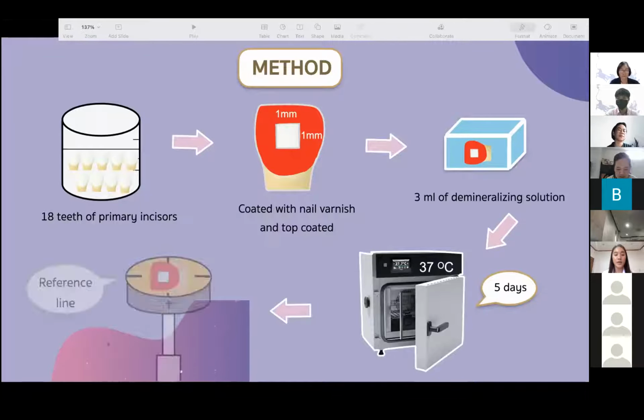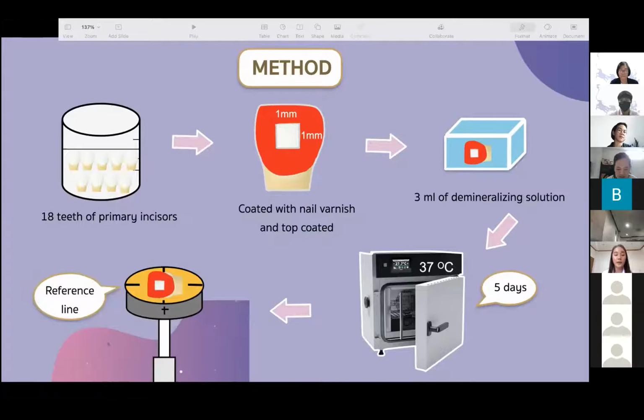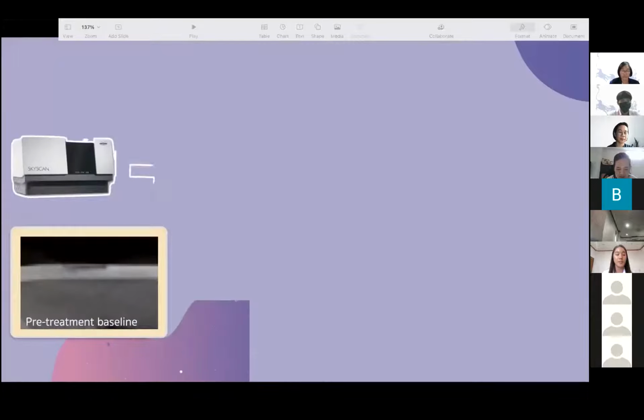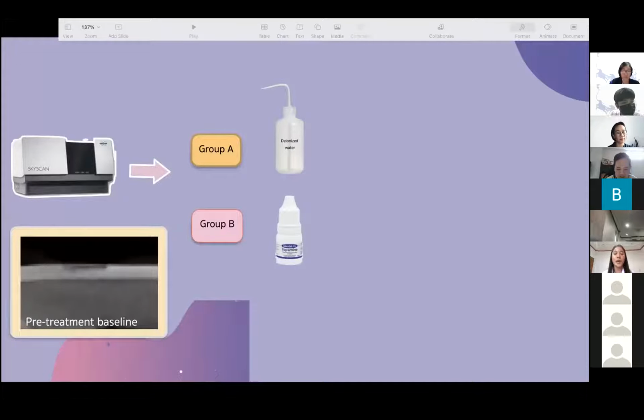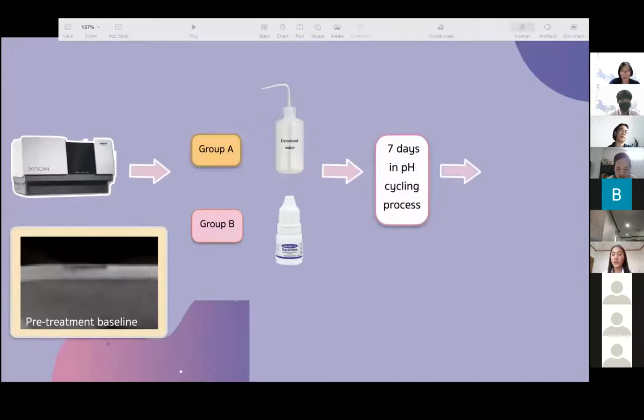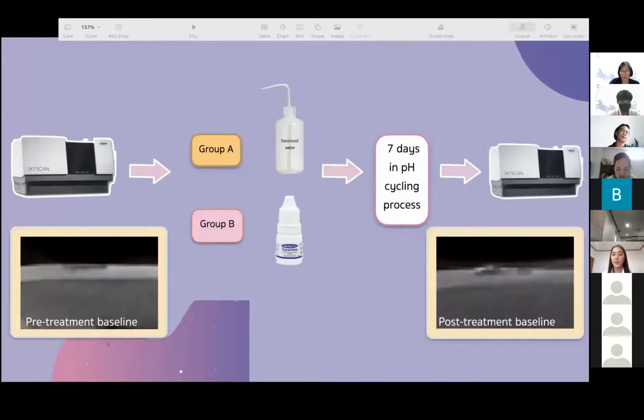Each specimen is fixed in utility wax and putty. Four reference lines were created on the putty surface for fixing the position of the specimen at the center, with the target area positioned perpendicularly. Next, we measure the pre-treatment baseline mineral density by using micro-CT and separate the samples into 2 groups. In Group A, the control group, the samples were immersed in deionized water, and in Group B, the SDF group, the samples were applied 38% SDF and then rinsed with deionized water. Both groups went through a 7-day pH cycling process, and then we measured the post-treatment mineral density by using micro-CT.